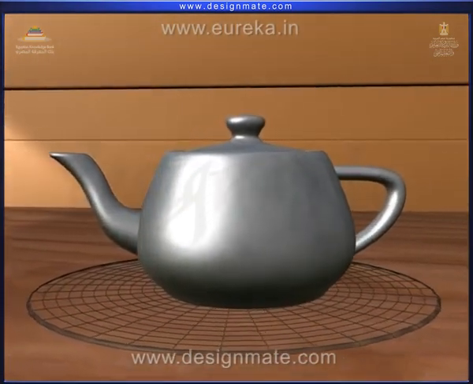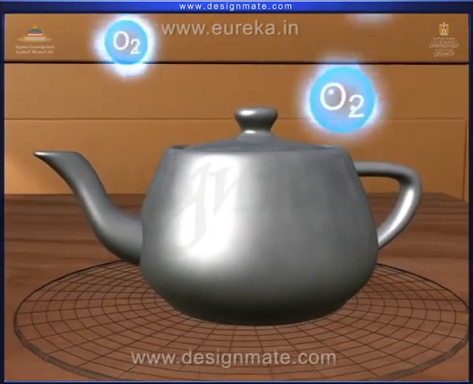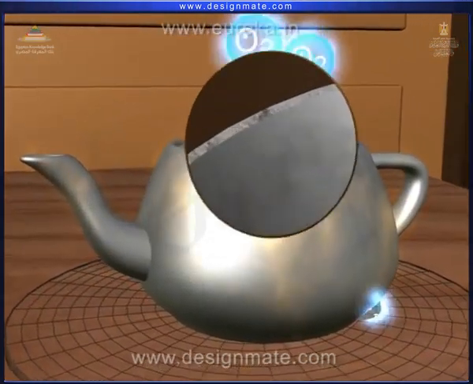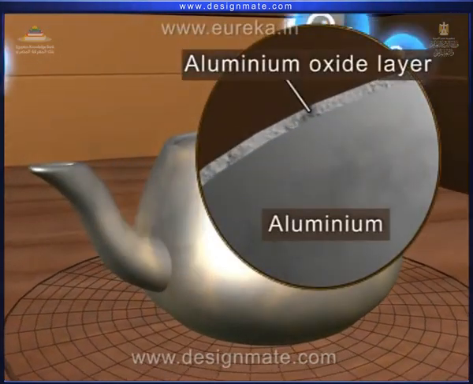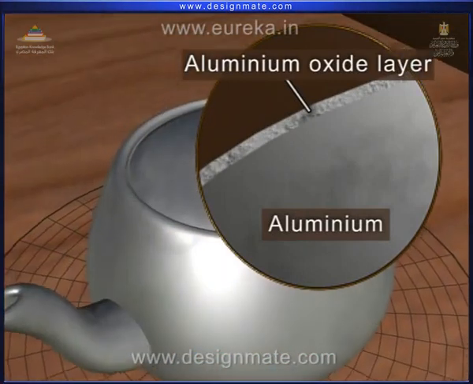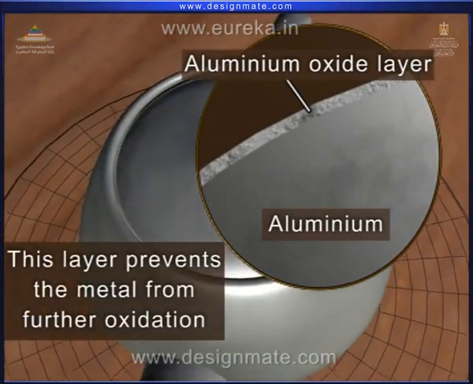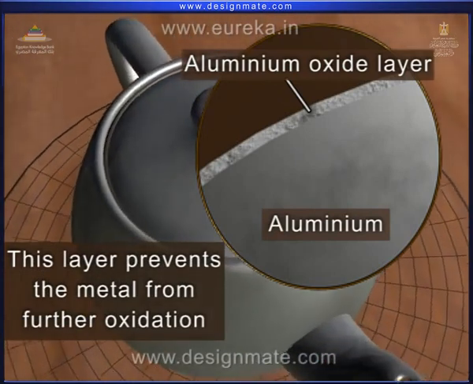Metals like aluminum and zinc react with oxygen from the atmosphere to form a thin oxide layer on the surface of metal. This layer prevents the metal from further oxidation, and thus prevents the metals from corroding.